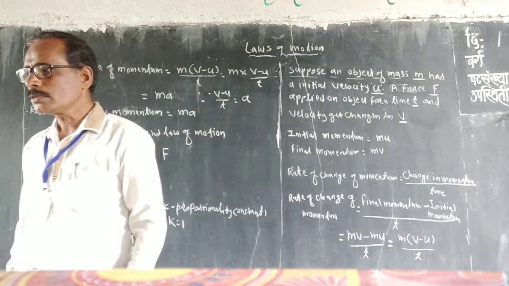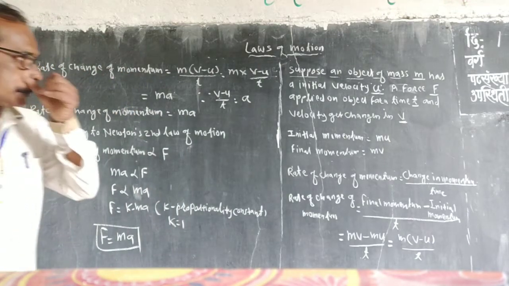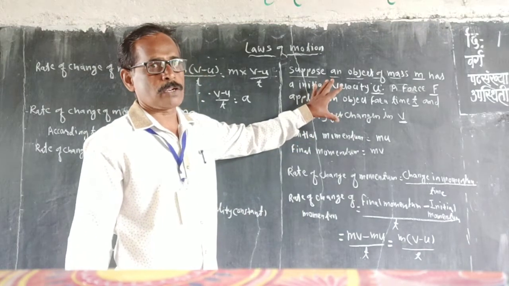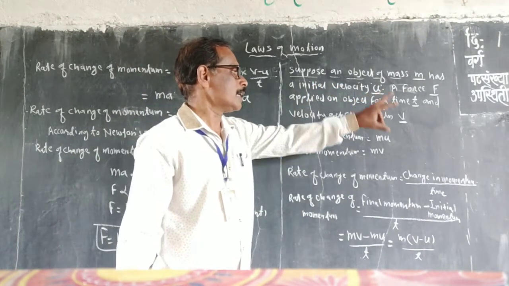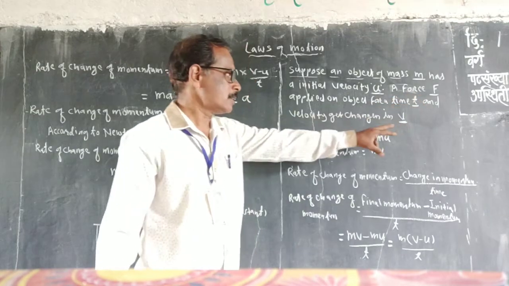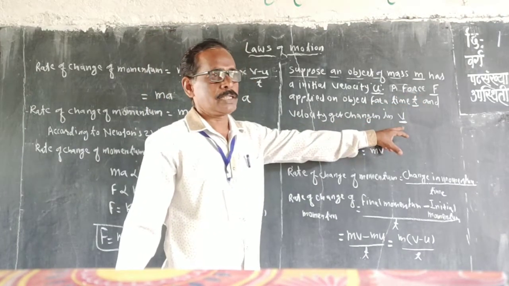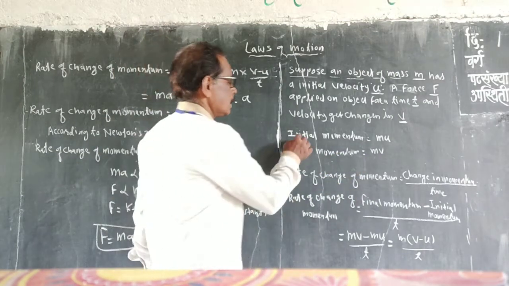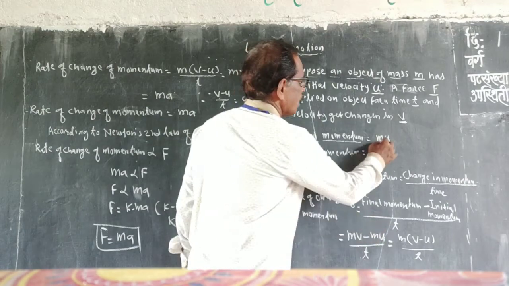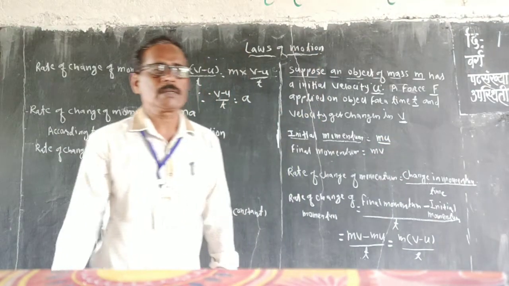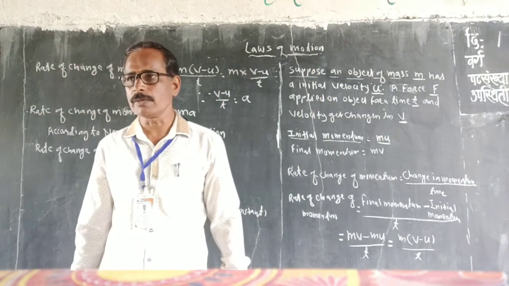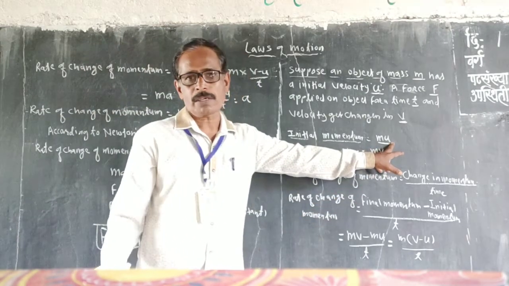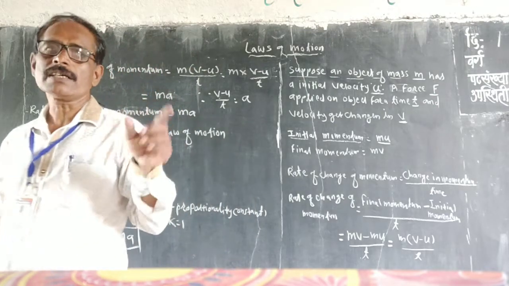So according to momentum, we know that there are two different velocities for one object: the initial velocity u, and after applying the force, the final velocity v. It means that there is a change in momentum. We have the formula for momentum, p equal to m into v, and for initial velocity we use the letter u.